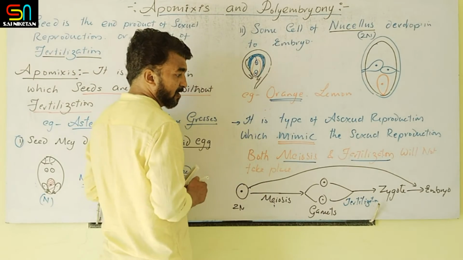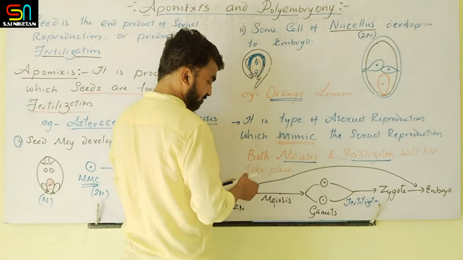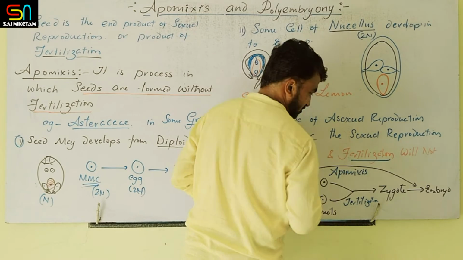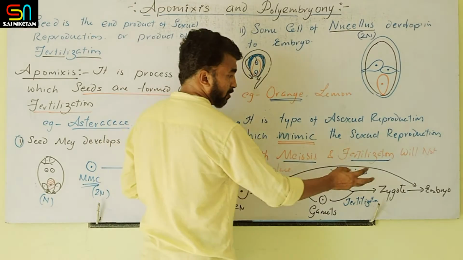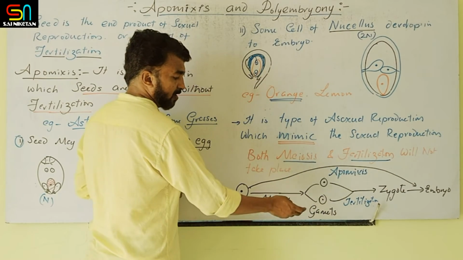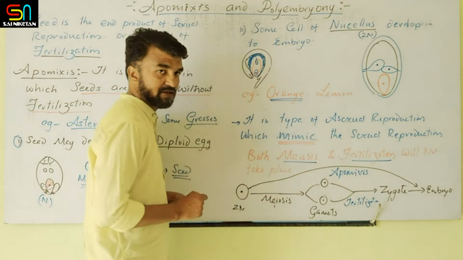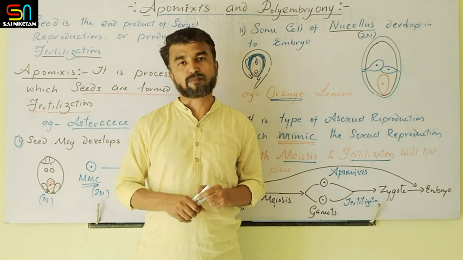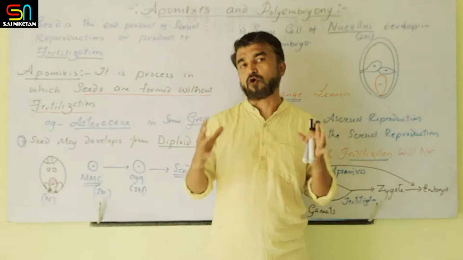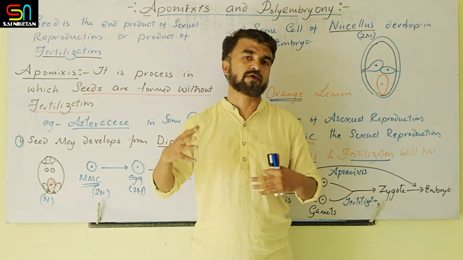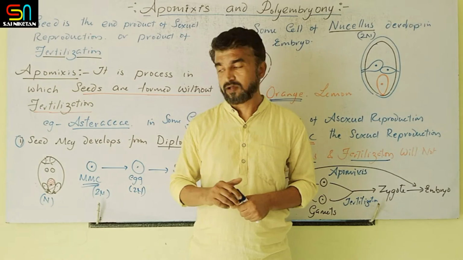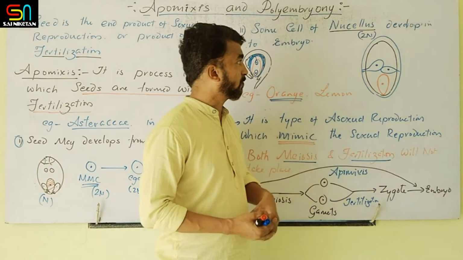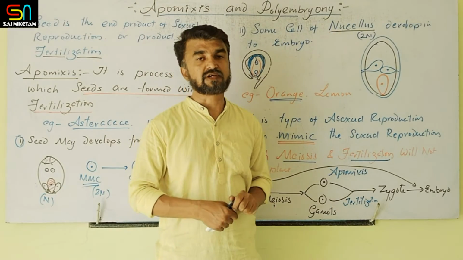In apomixis, straight away this diploid cell develops into zygote or embryo without following the meiosis and without carrying out the fertilization. This bypass is called apomixis. The ultimate product of this one is the diploid only. Clear? So in examination, they are going to ask, define apomixis. Apomixis means formation of seed without following fertilization. Clear? So either the diploid egg develops into seed, otherwise nucellus develops into seed.